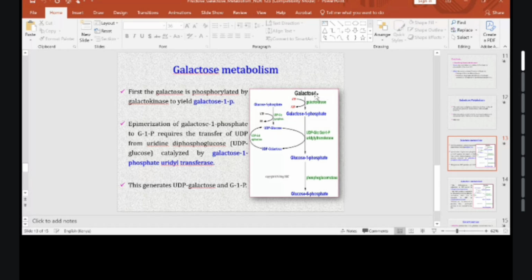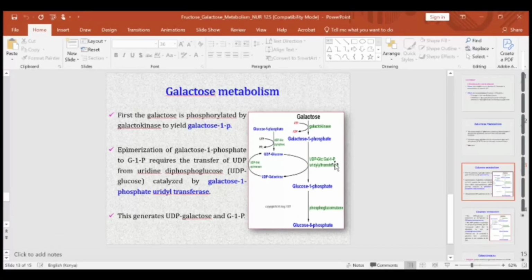So precisely, you have galactose from milk. With galactokinase, you get galactose 1-phosphate. And of course, with the use of UDP glucose and the enzyme galactose 1-phosphate uridyl transferase, you are able to generate glucose 1-phosphate and UDP galactose. And remember, you need UDP glucose for this reaction to occur.